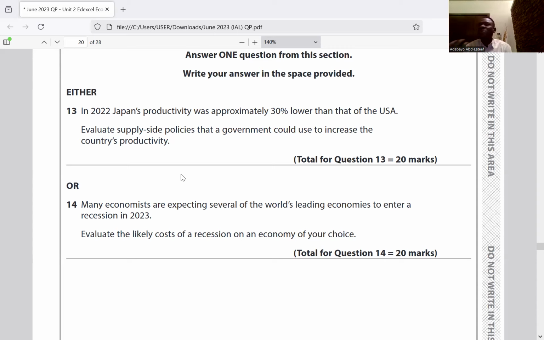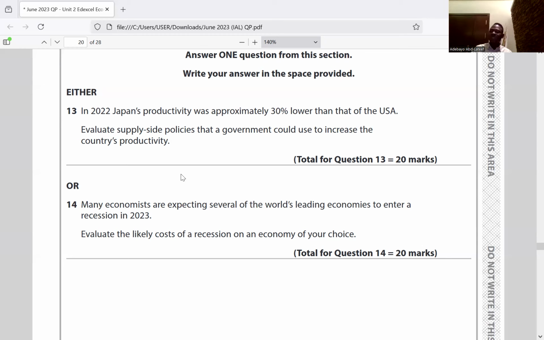Government will not just privatize. Privatization will come because of the inefficiency of some of the public sector businesses. Do you understand? So you don't want to just say government will privatize. That's why I said supply side policy will increase competition. This can be done through government privatizing some public enterprises which are considered ineffective.